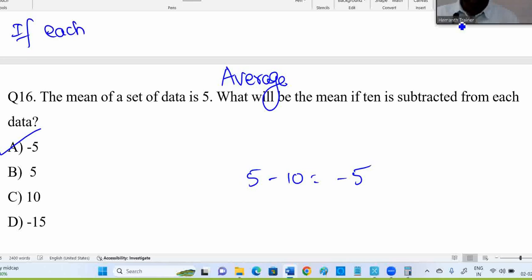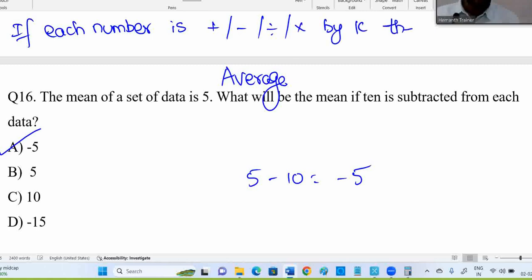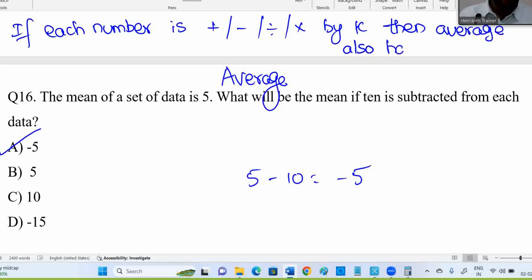If each number is added or subtracted or divided or multiplied by k, then the average also has the same effect. If it is subtracted by 10, you subtract the average also by 10. If you added 10, the average also adds by 10.